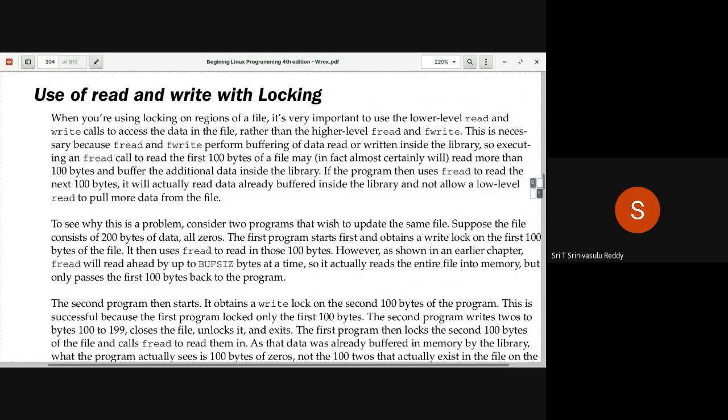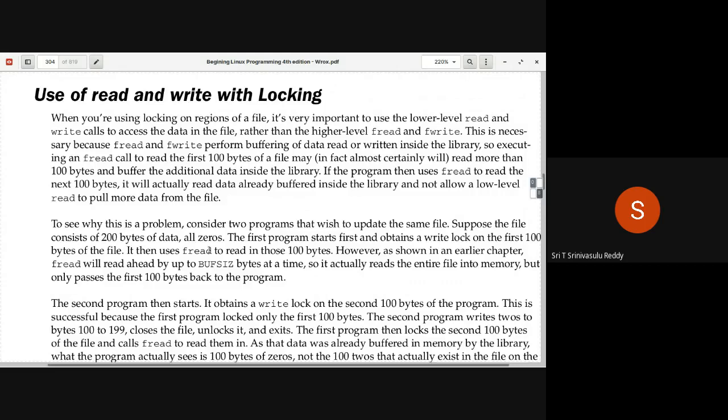So use only read and write system calls whenever you are performing file locking on certain areas and all that. Don't use your fscanf or fread, printf, fwrite, that kind of thing, because all those library functions perform buffering, meaning that they might have read more than what they require actually. In the sense, not into your variable, but into a buffer area actually. So next time when you really read data, it doesn't again read from the file. It is likely to get the data from the buffer area.